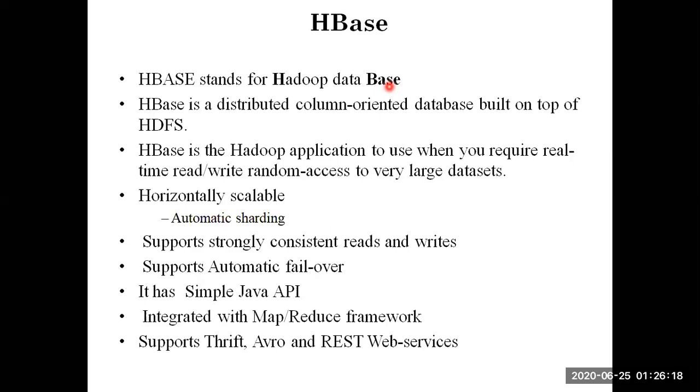That is why these databases have emerged, and they are playing a vital role in today's market. It also supports automatic failover, and it is written with a simple Java program, as we do with the MapReduce framework. The Thrift, Avro, and REST web services we shall discuss when we move to data implementation.